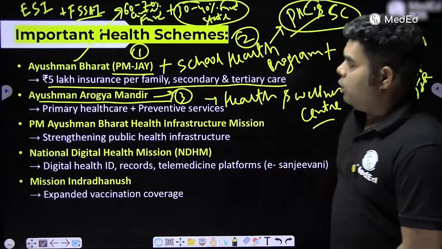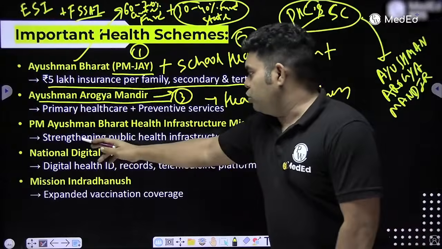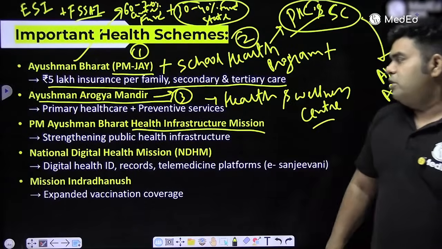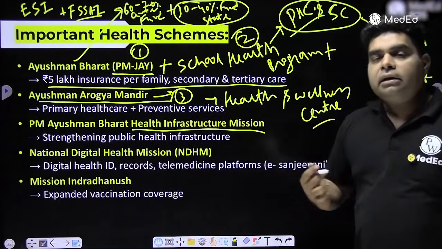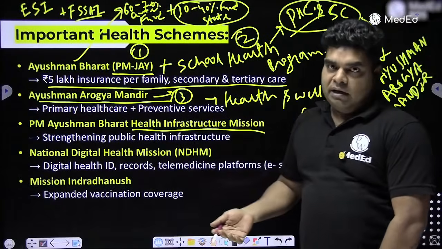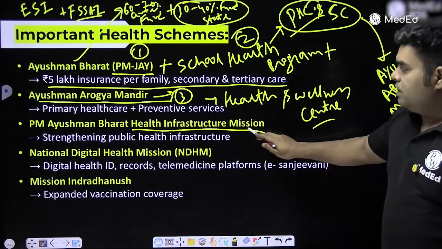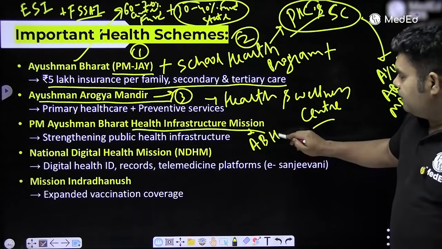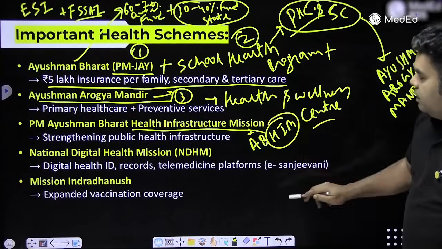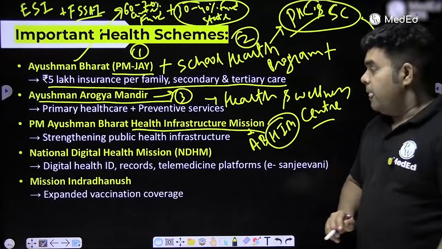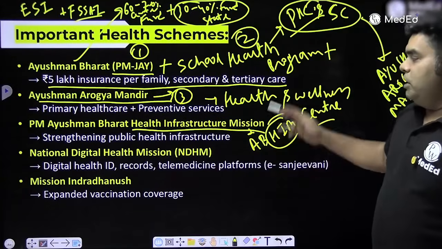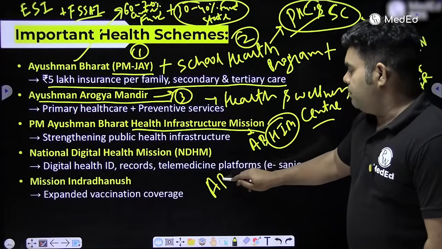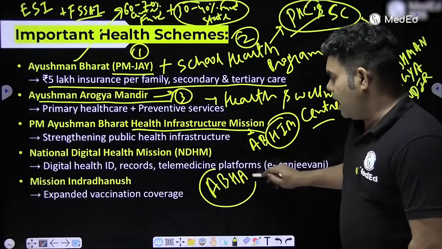Do remember. Now, PM Ayushman Bharat also has one more thing, the Health Infrastructure Mission. In this Health Infrastructure Mission, they are saying that we will do renovation of hospitals. So that is the Health Infrastructure Mission. They will ask it in the full form. Wherever you see AB means Ayushman Bharat, HIM, Health Infrastructure Mission. Do remember the full form. Then the Digital Health Mission, we already saw the Digital Health Mission, which has which card? ABHA card, Ayushman Bharat Health Account. So that is the ABHA card.